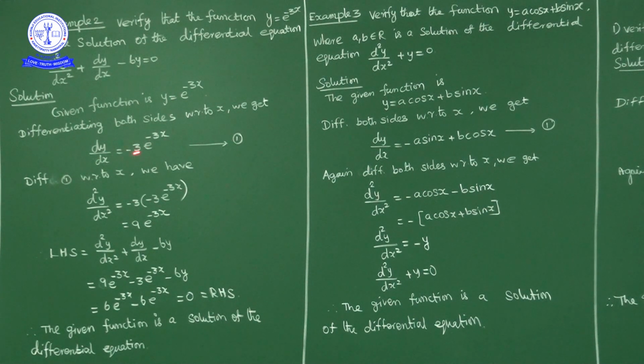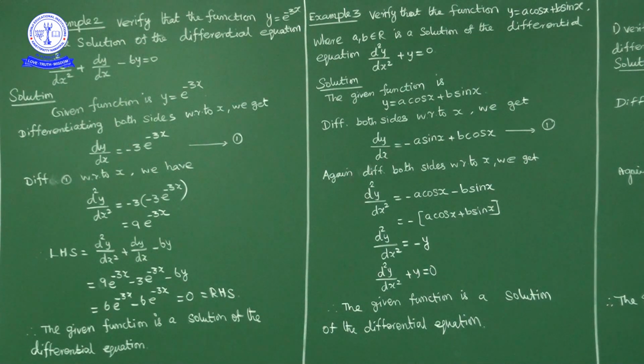Again, differentiate with respect to x on both sides. So what will we get? The derivative of dy by dx, d square y by dx square, is equal to minus 3 as it is, times the derivative of e power minus 3x, which is minus 3 into e power minus 3x, nothing but minus 3 into minus 3, 9 e power minus 3x. So LHS is what? d square y upon dx square plus dy by dx minus 6y, that is d square y by dx square, 9 into e power minus 3x, plus dy by dx, which is minus 3 into e power minus 3x, minus 6y. 6 into y is what? e power minus 3x. So the total is 0, nothing but the RHS.